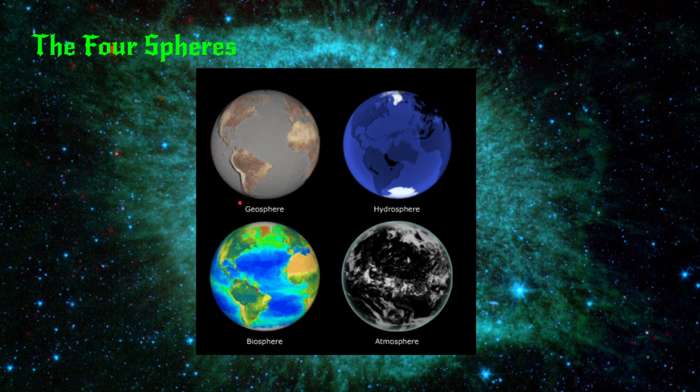The four spheres. There's a geosphere, hydrosphere, biosphere, and atmosphere. So the geosphere, hydrosphere, biosphere, and atmosphere are all on this. We can see the biosphere is super colorful, and the hydrosphere is really dark blue. We're going to find out what they are in the next slide.